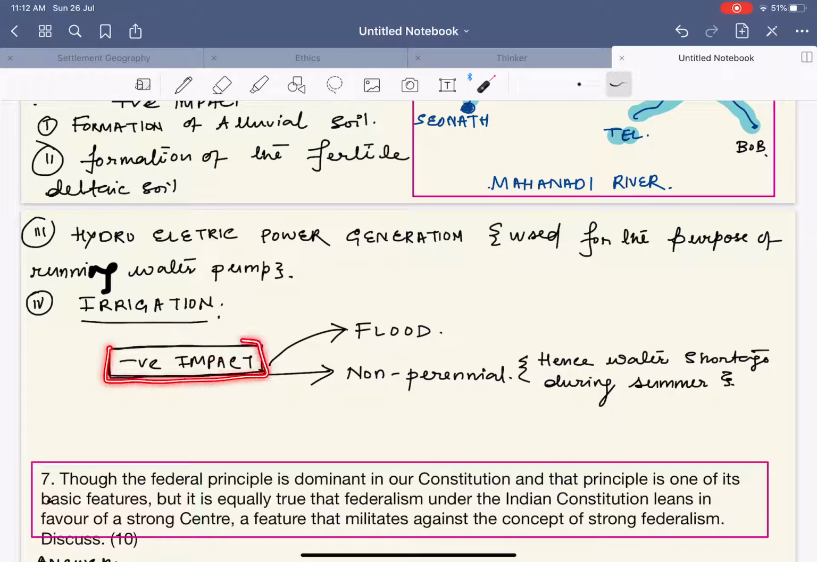What is the negative impact? Again, we have the flood. Again, one of the problems of the Mahanadi is that it is a non-perennial river, or to say that Mahanadi is a monsoon-dependent river. Hence, most of the time Mahanadi runs dry, especially during the summer.